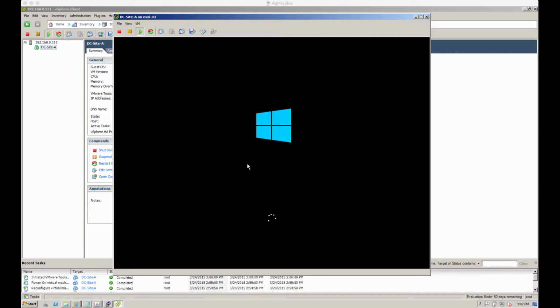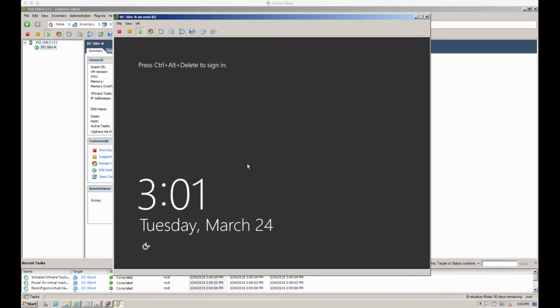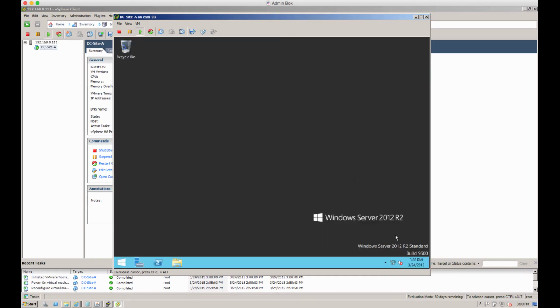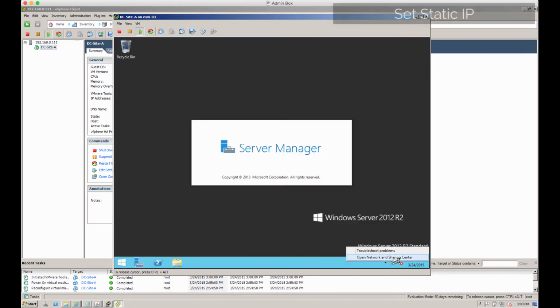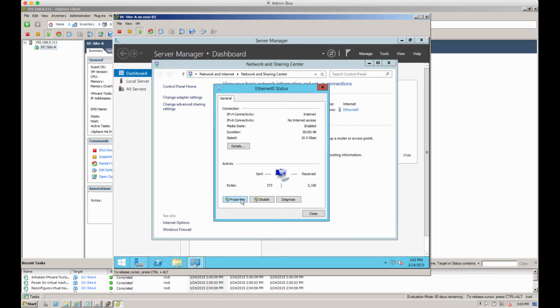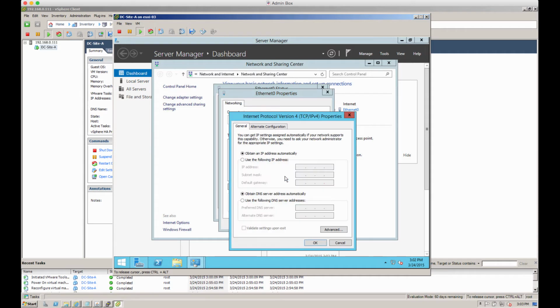This is a home lab, it doesn't have infinite resources, so I try and be as efficient as possible when I build my servers. So let's just log back in here now that VMware Tools has been installed. We'll go in and we'll set a static IP, because this is a domain controller. We don't want it being left up to DHCP as to what IP address it sets. So let's just go into the Ethernet 0 adapter and we will set that IP address for the TCP/IP v4. We're not doing IPv6 at this stage.